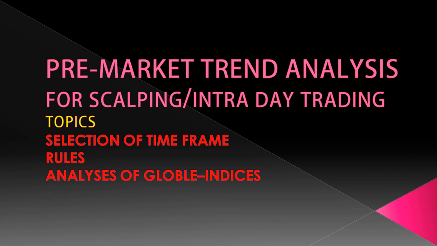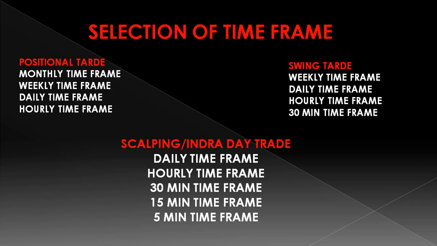The first topic is selection of time frame. We all are aware there are three kinds of traders in the market: one is a positional trader, the second one is a swing trader, and the intraday trader as well as the scalping trader. If you are a positional trader, you have to follow this time frame: monthly, weekly, daily, and hourly. If you are a swing trader, you have to follow weekly, daily, hourly, and 30 minutes time frame.